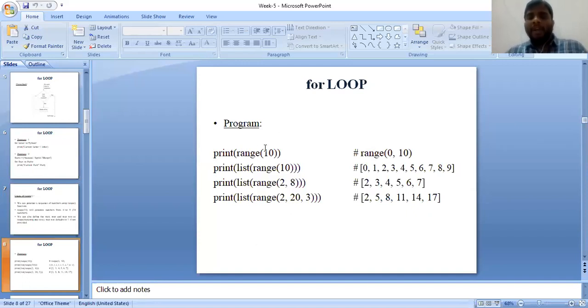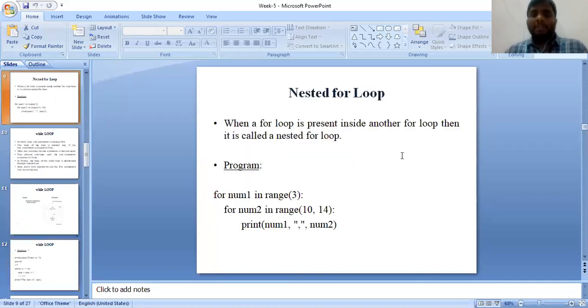Range of 10, then the output is range of 0, 10. Range of 0, 10 means the interpreter will store 10 values starting from 0 to 9: 0, 1, 2, 3, 4, 5, 6, 7, 8, 9. Suppose I print range of 3. The output will be range of 0 comma 3, which means it consists of three values. Those values are 0, 1 and 2. Clear? This is the for loop using the range function.